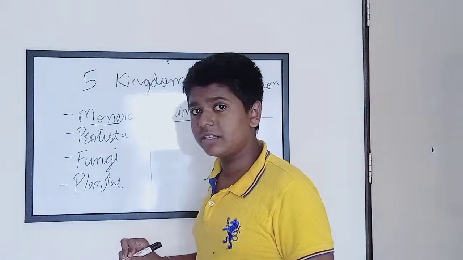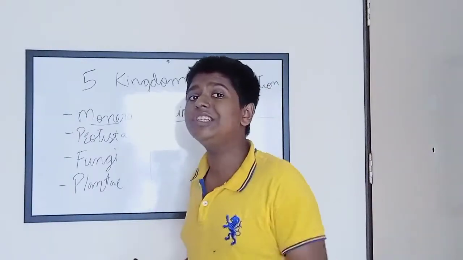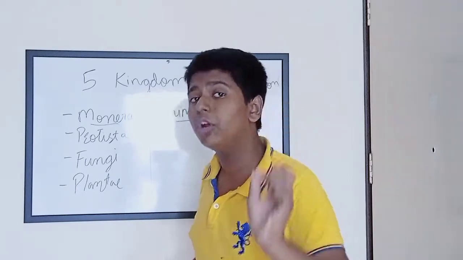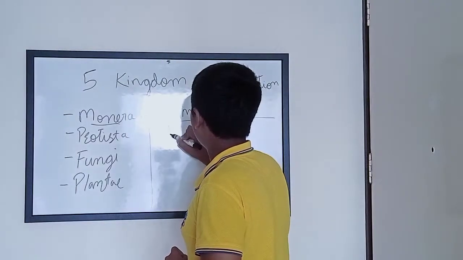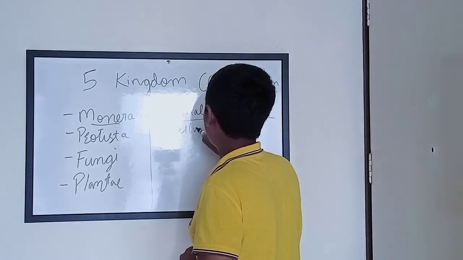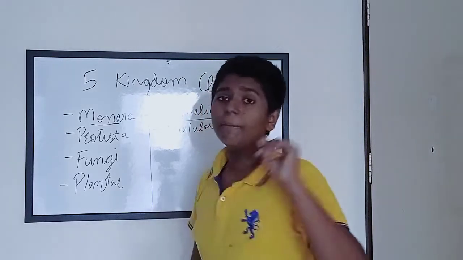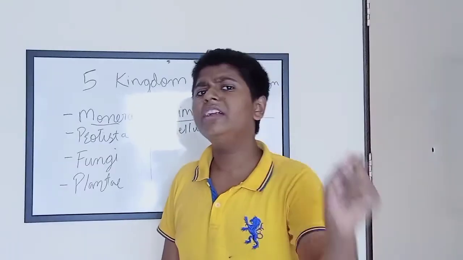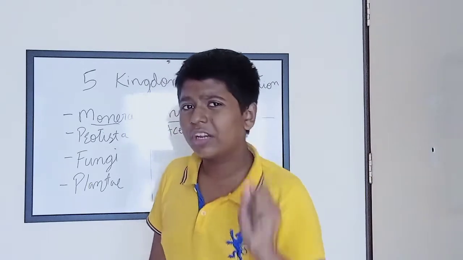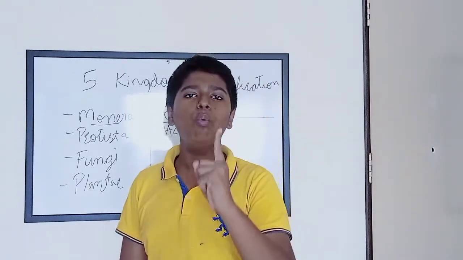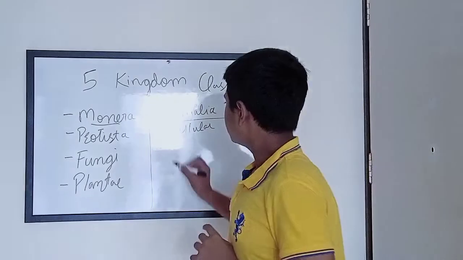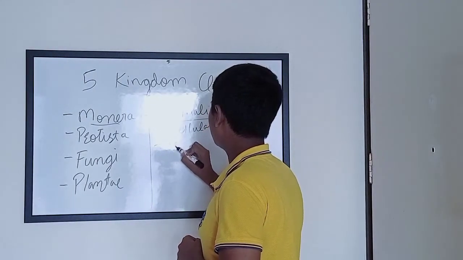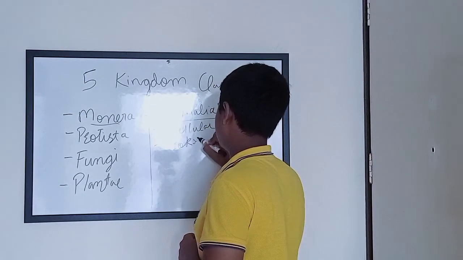First, monerans, or organisms which are in the kingdom of Monera, are acellular. Acellular means unicellular, and unicellular means those organisms only have one cell. Secondly, they are prokaryotes.